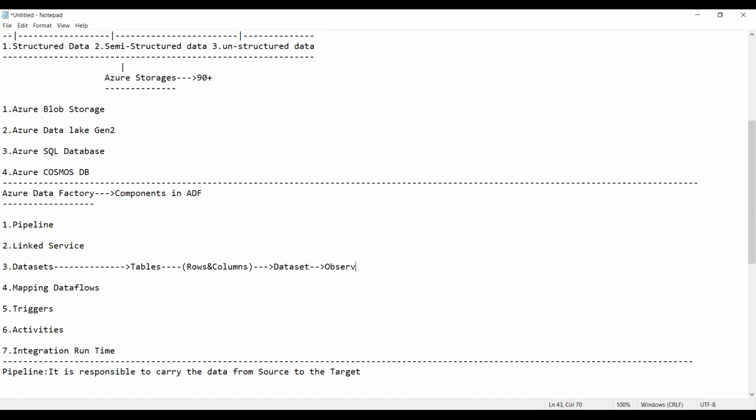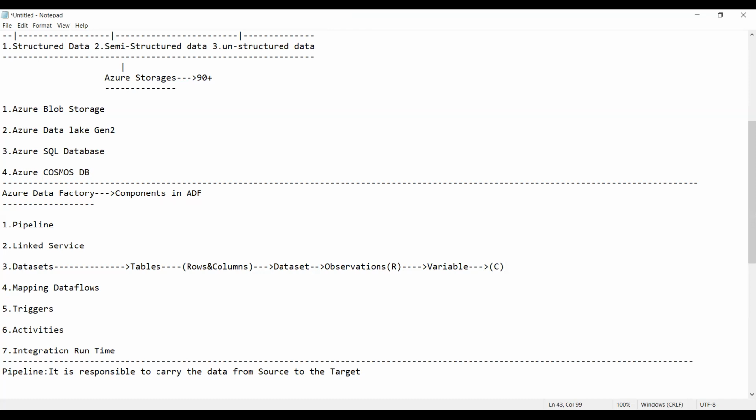Observations. Observations are nothing but rows. I'm writing R for clarity. And now, guys, next one is what? Variables are nothing but columns. Am I right, everyone? Observations are rows. Variables are columns. Clear, all of you know?